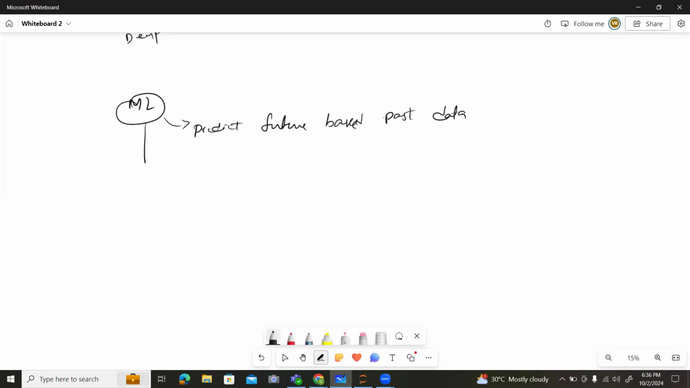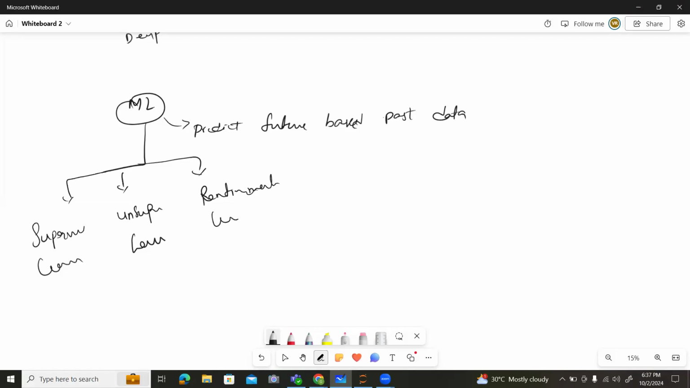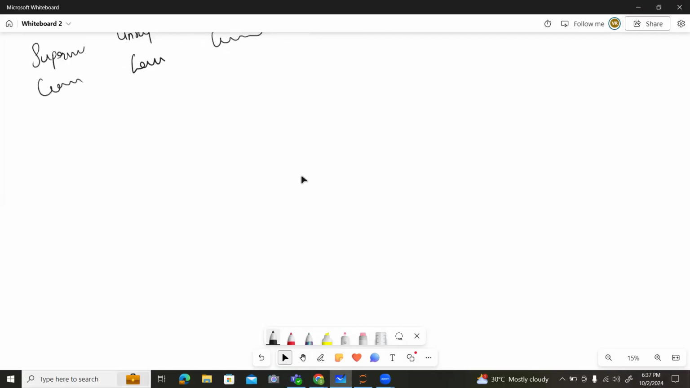Okay, so let me divide this. Machine learning is divided into three types. One is supervised learning algorithms, and another one is unsupervised learning algorithms, and the third one is reinforcement learning. So let me discuss one by one how these supervised learning algorithms work, how the unsupervised learning algorithms work, and how the reinforcement learning algorithms work.